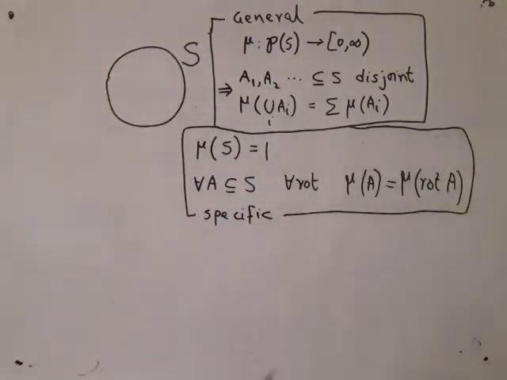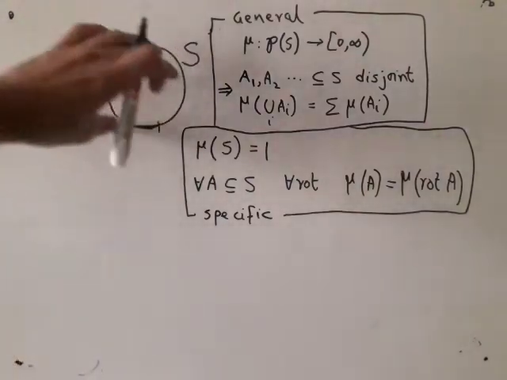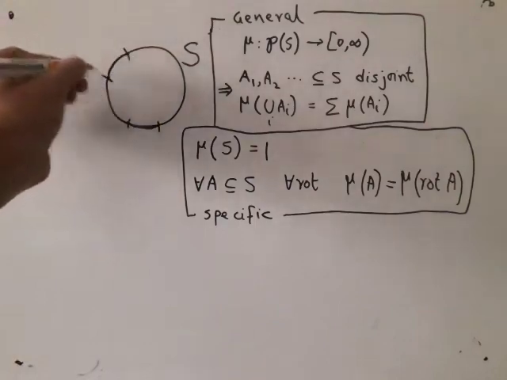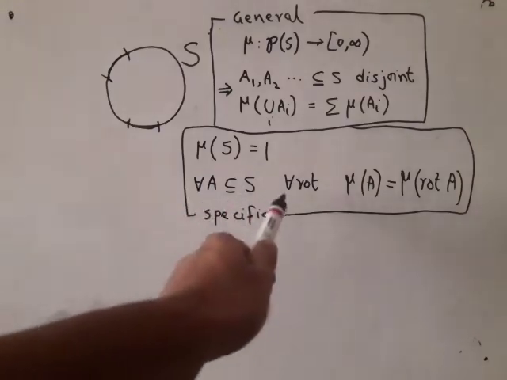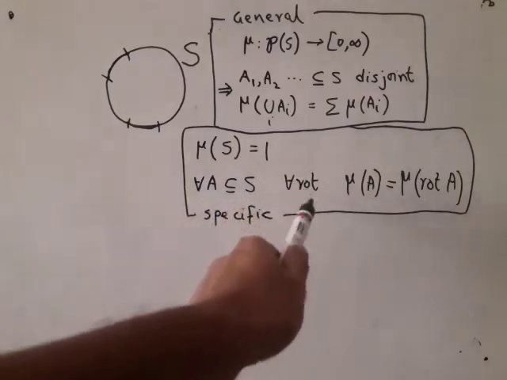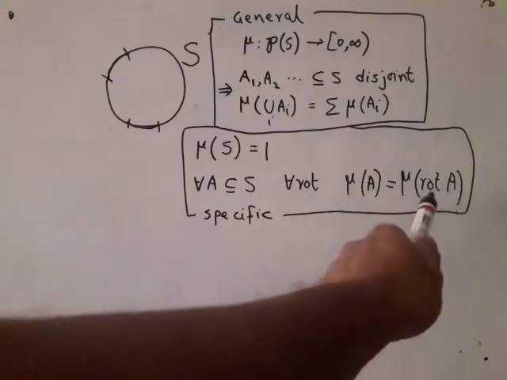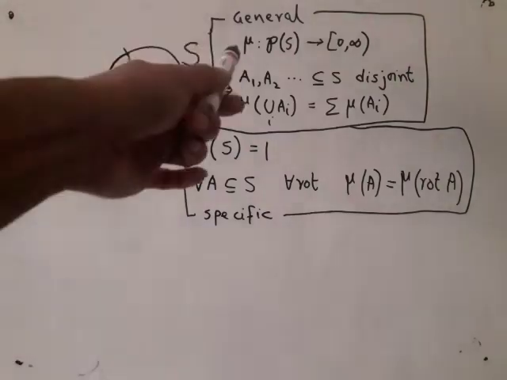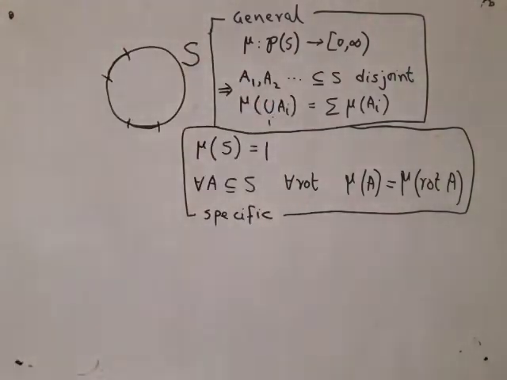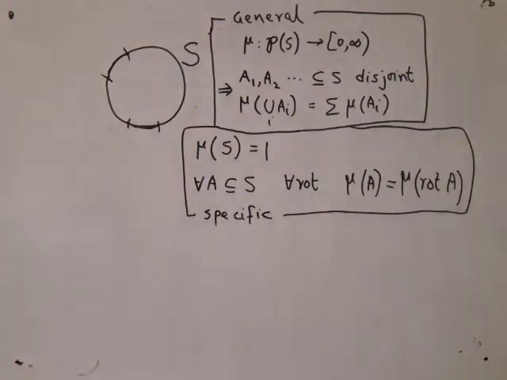Whatever is the entire length, without loss of generality, I will take it to be 1. And then the important thing is that if I give you some set here, and if I rotate it, then the length cannot change by rotation. So take any subset A of S, take any rotation, I just write rot, then length of A is same as length of rotated A. On A you apply that rotation, whatever that is, the length must not change. What I am going to show is that there does not exist any function mu which satisfies both the conditions. And that is shocking, because this is intuitive, and the two intuitions clash. I am going to show that.